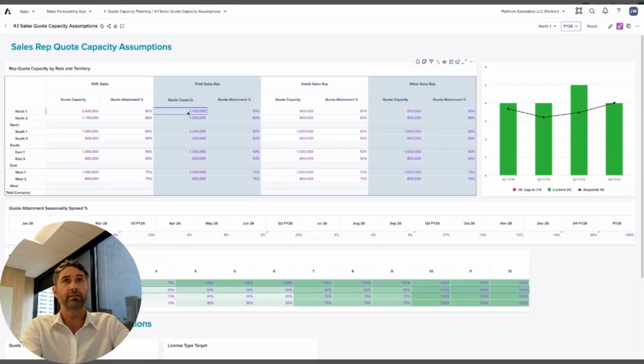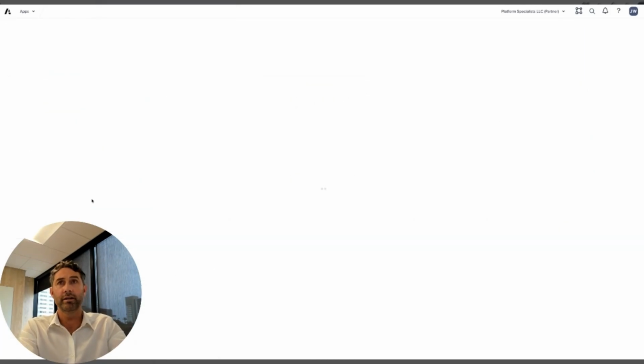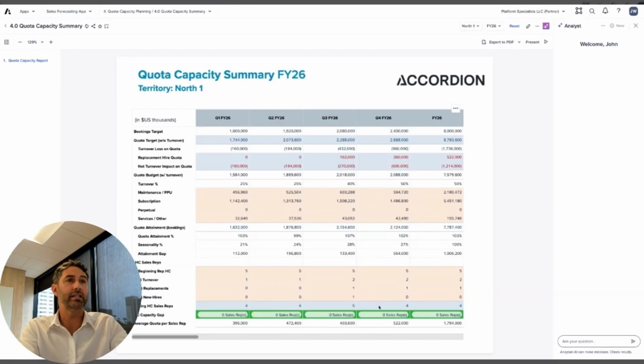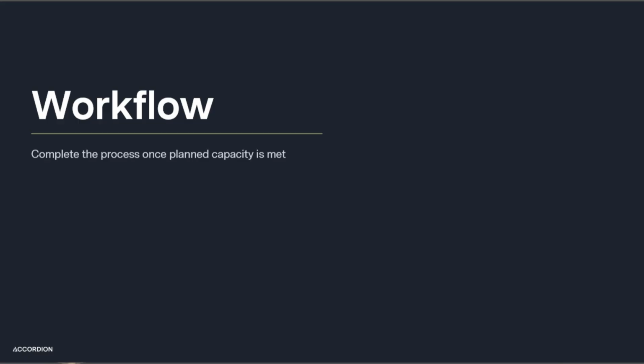So yeah, I'll just leave that there. Then if we go back to our quota capacity summary, we can see now that after making those adjustments, we expect that we should be good for Q4 to meet our quota targets.